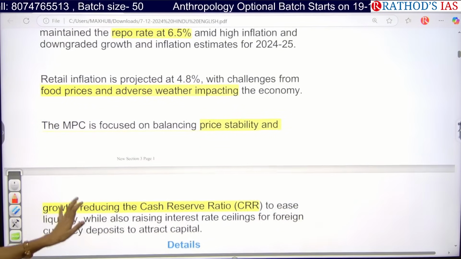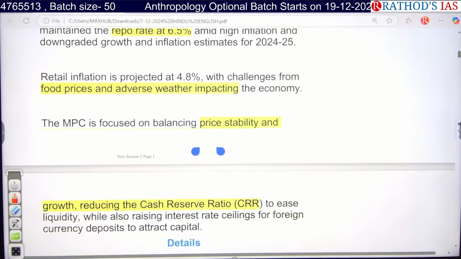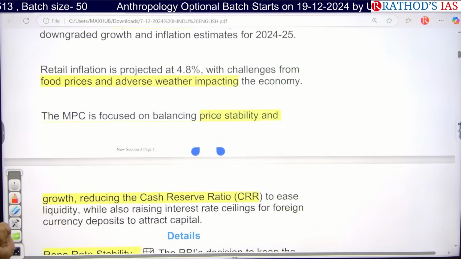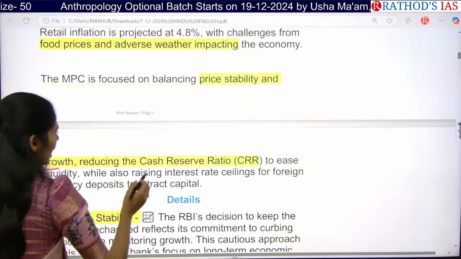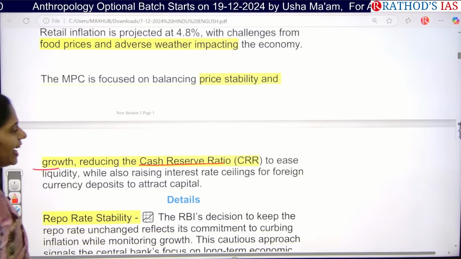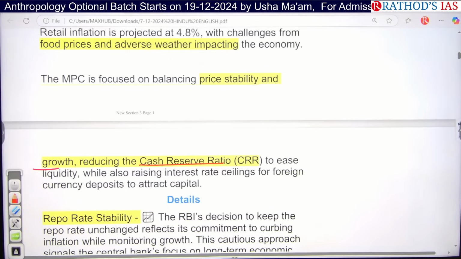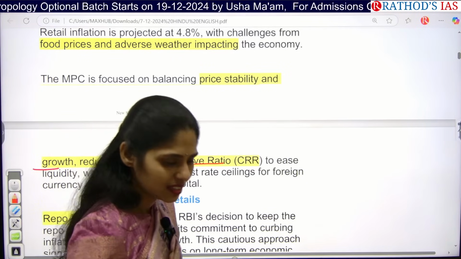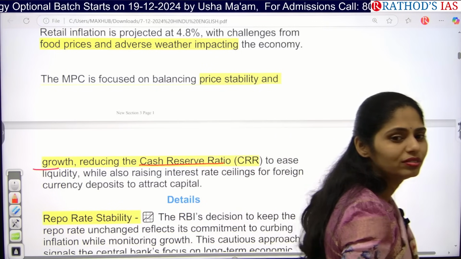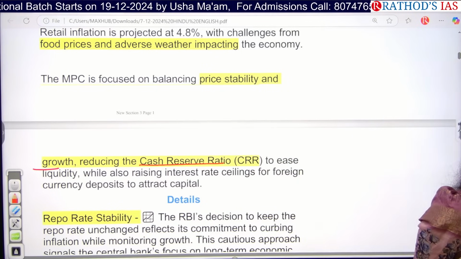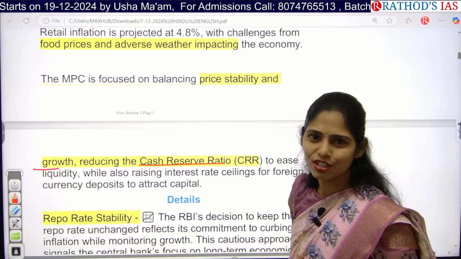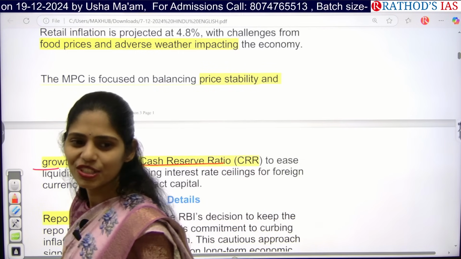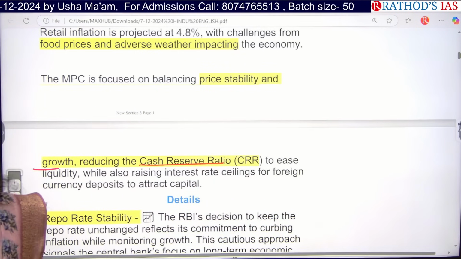So here now the Monetary Policy Committee of RBI is especially focusing on balancing price stability as well as growth, and even the cash reserve ratio. So what is the CRR concept? Banks need to deposit some amount of money with RBI for how many days? 7 days or 15 days or 1 month? So what is the time period for this CRR? Sujna?